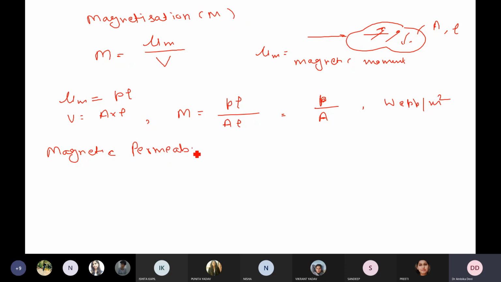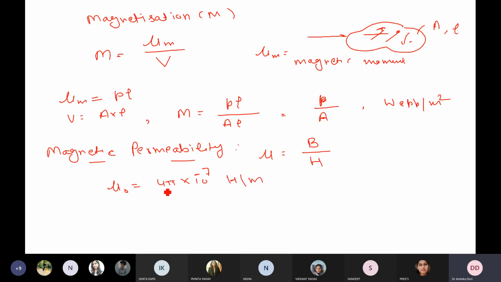Magnetic permeability is denoted by mu, and it is defined as the ratio of magnetic flux density to the applied magnetic field H. So mu is equal to B upon H, where B is the magnetic flux density and H is the applied magnetic field. For free space, mu is denoted by mu naught, and its value is 4 pi into 10 raised to power minus 7 Henry per meter.